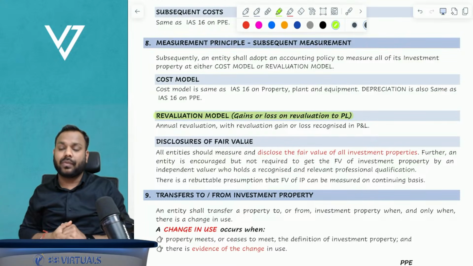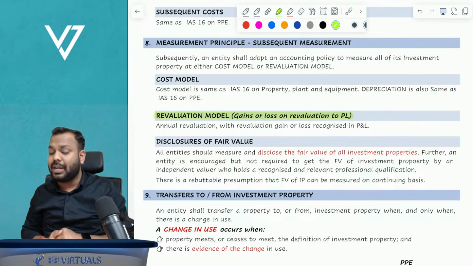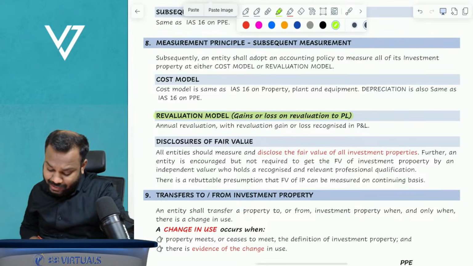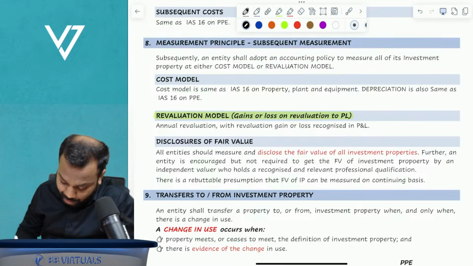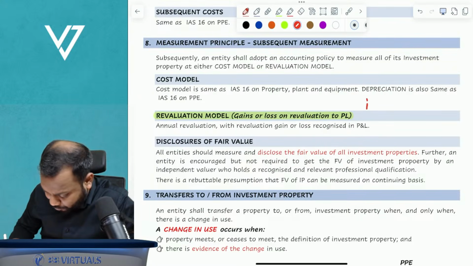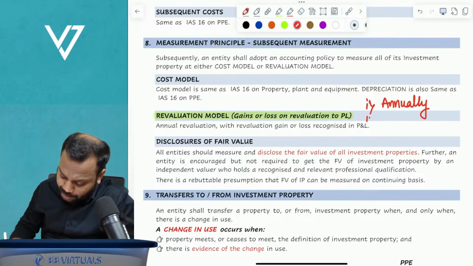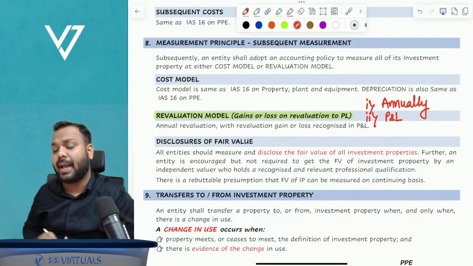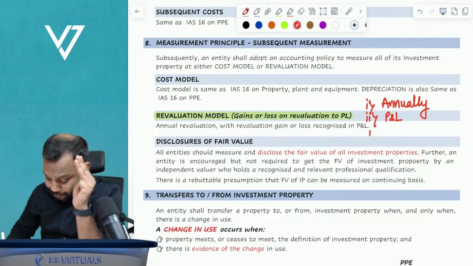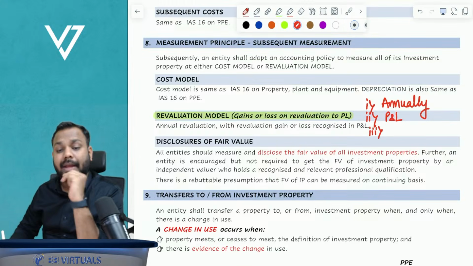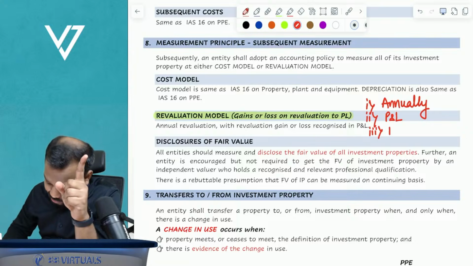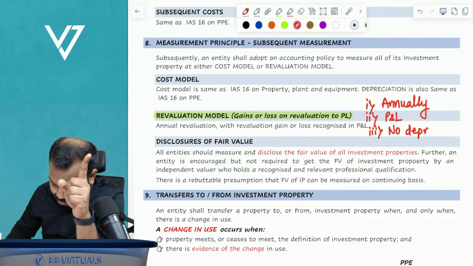Now, going further, if an entity adopts the revaluation model, please understand here: point number 1, revaluation has to be done annually. Point number 2, any revaluation gain or loss will be recognized in P&L. And point number 3, if you opt for the revaluation model of investment property, there is no depreciation to be charged.